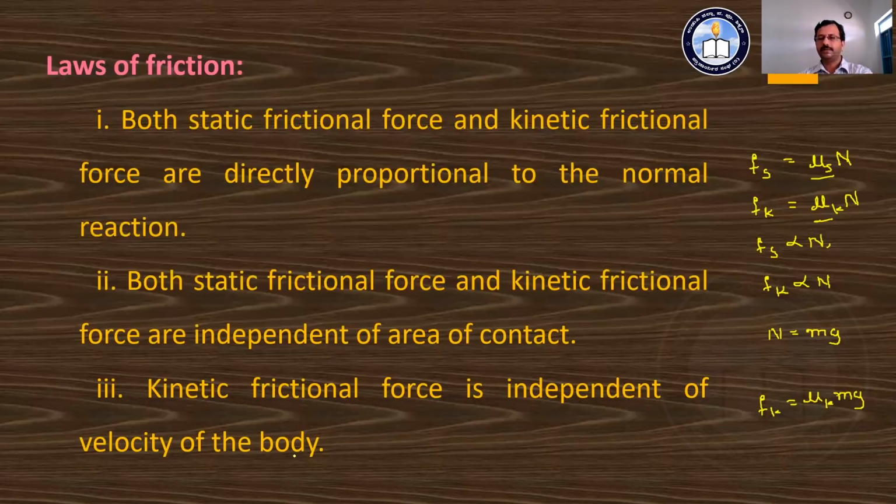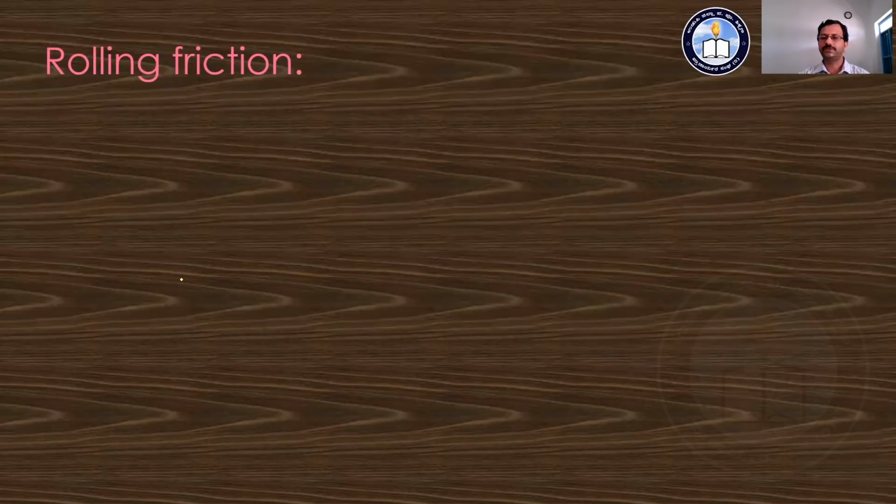The next discussion here is another kind of friction. Normally we are going to see that is about rolling friction. What is this rolling friction? When an object, a sphere for example, rolls over the other surface, that moves over the other surface in such a way that we observe a rolling motion.